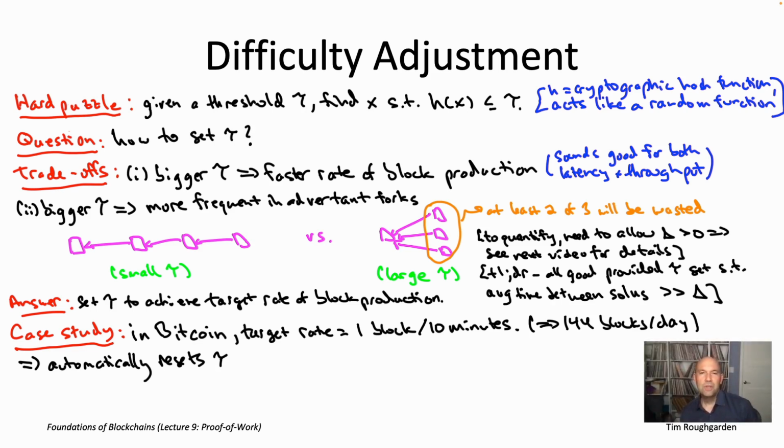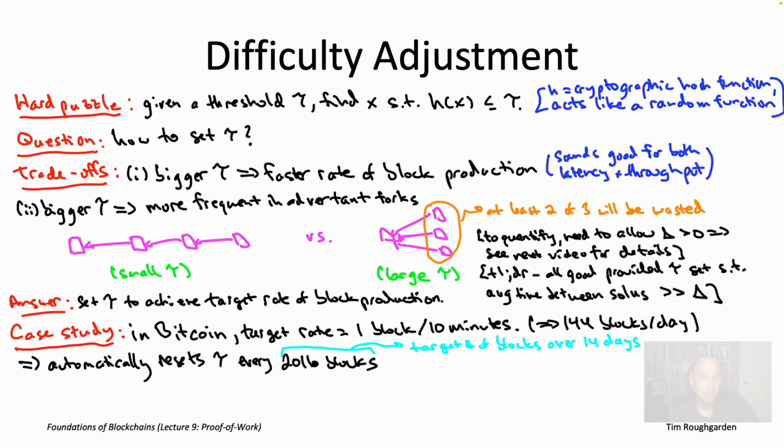And in fact, these resets happen once every 2016 blocks, 2016 blocks on the longest chain. Why 2016? Well, that's 144 times 14. So if you really were producing blocks once per 10 minutes, then over the course of a fortnight, you would see 2016 blocks.